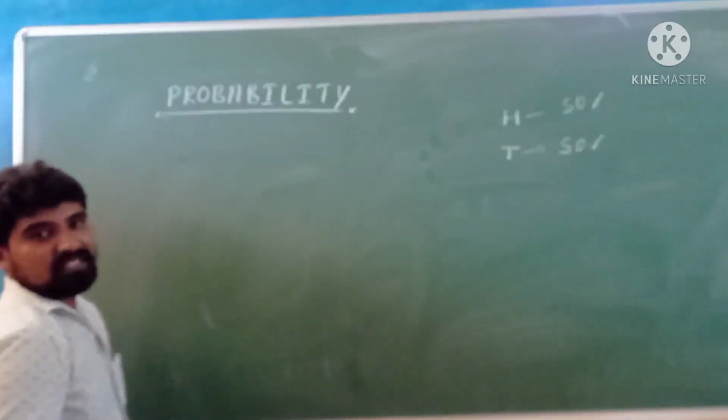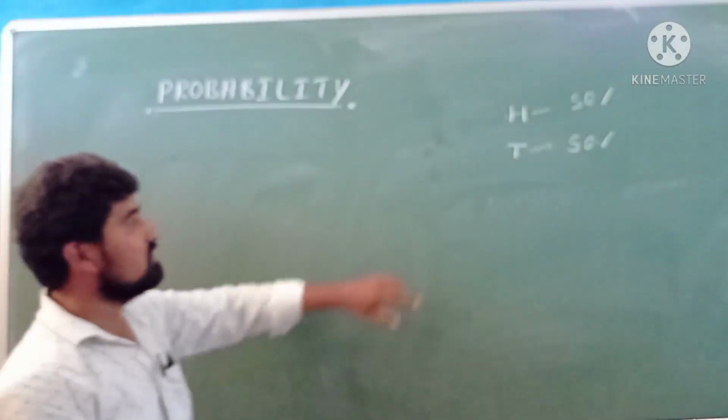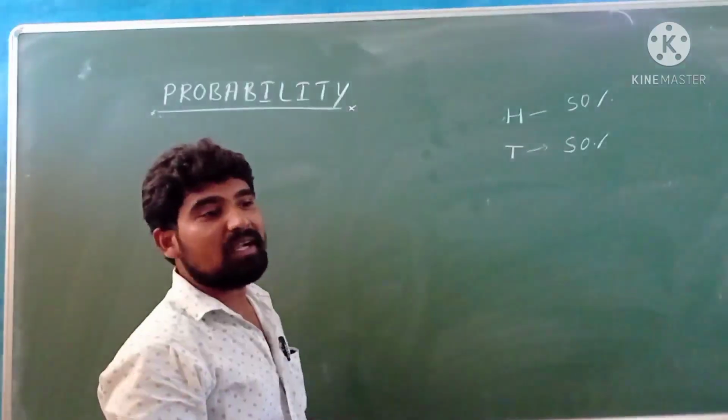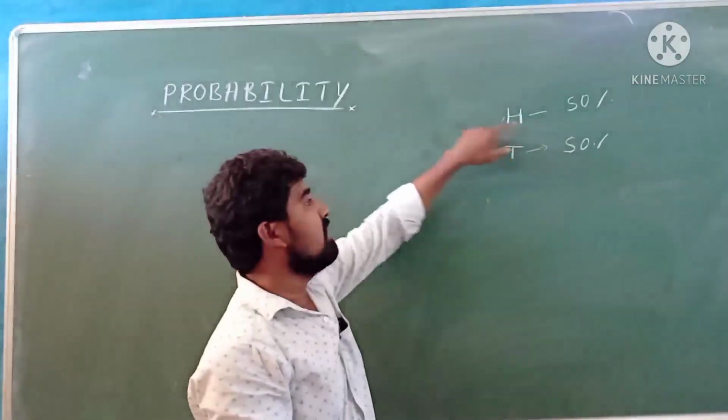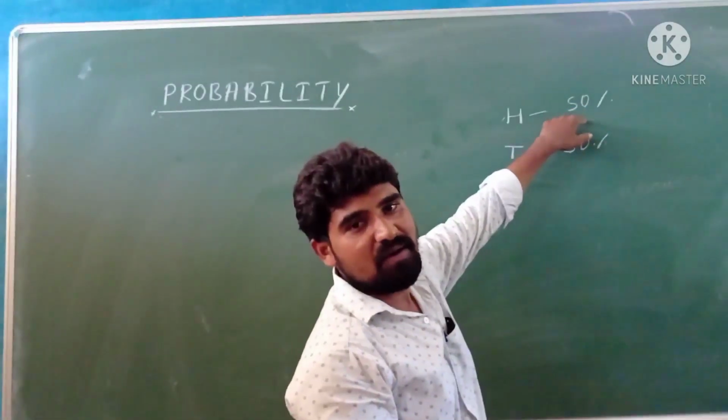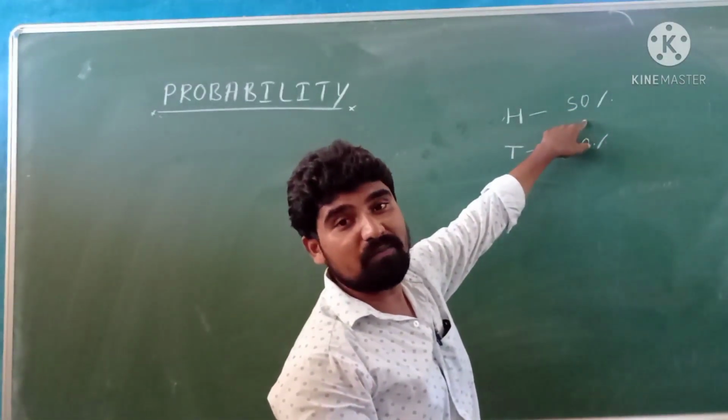So when a coin is tossed once, the possibilities are head and tail. So what is the probability of getting head? It means it is 50%. 50% in the sense 50 by 100. 50 by 100 means 1 by 2.